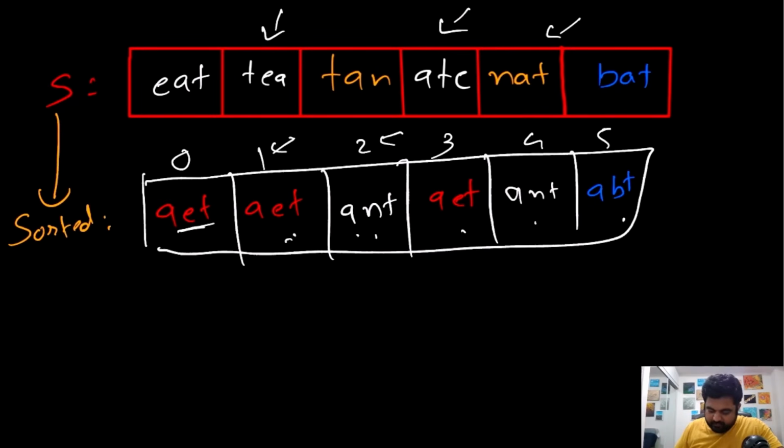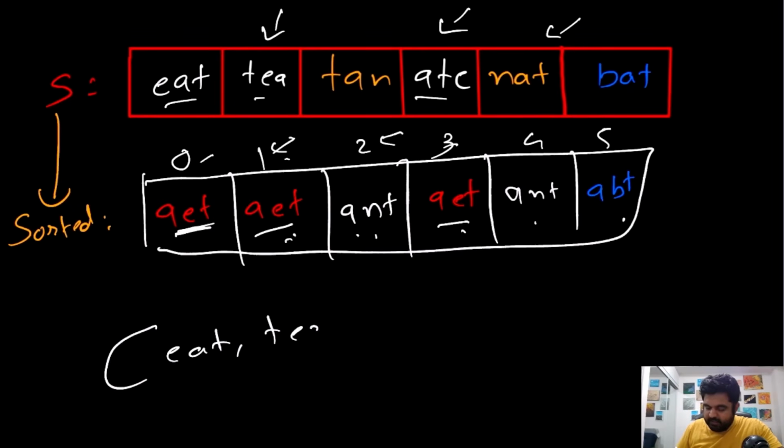So the idea is, first of all, we'll take this string AET, then we find that this and this, both of them, the strings located at positions 0, 1 and 3, are all part of this original string that should be in a single group. So we will group them together. So in the answer we will mention eat, tea and ate as one group.